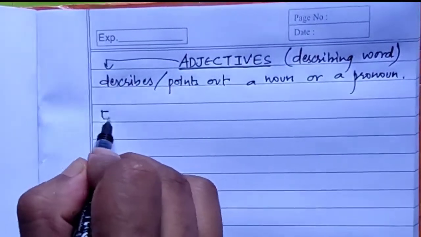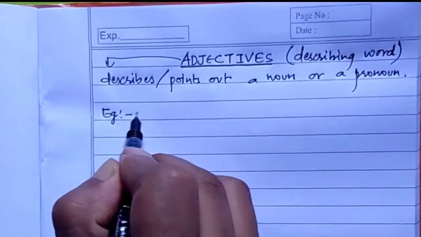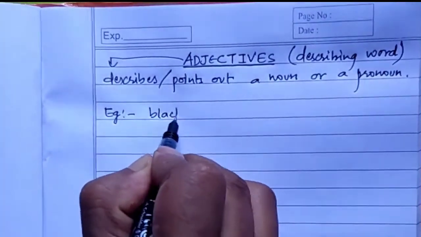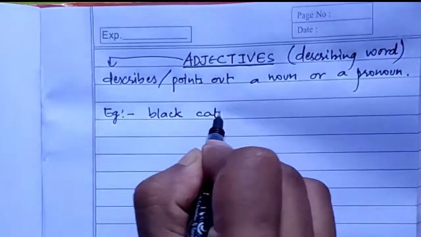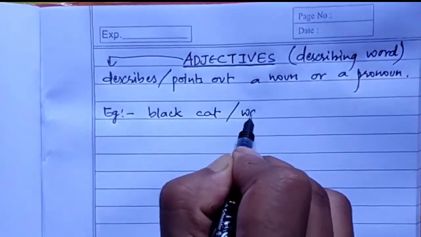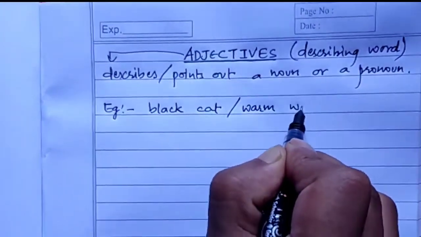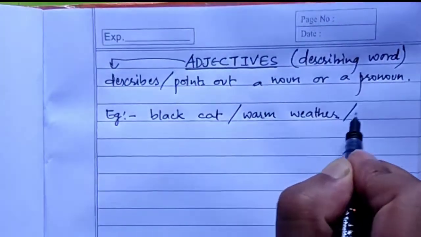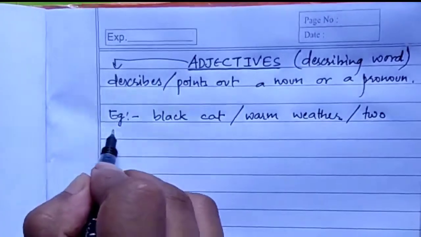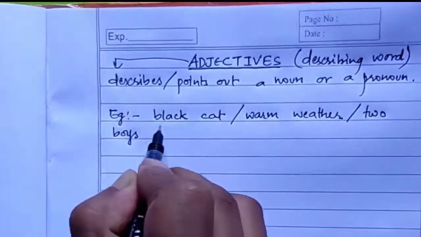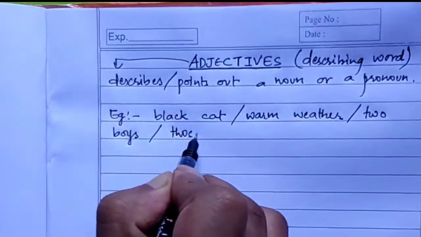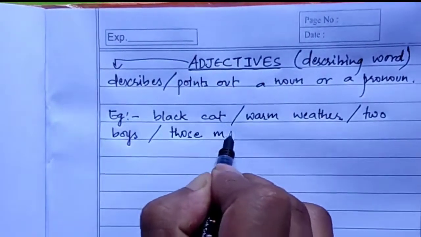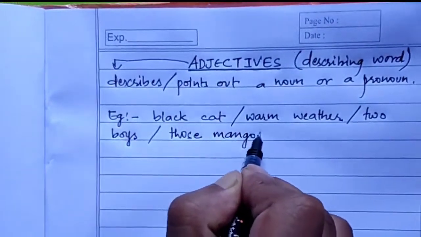For example, let's write black cat, warm weather, two boys, and those mangoes.